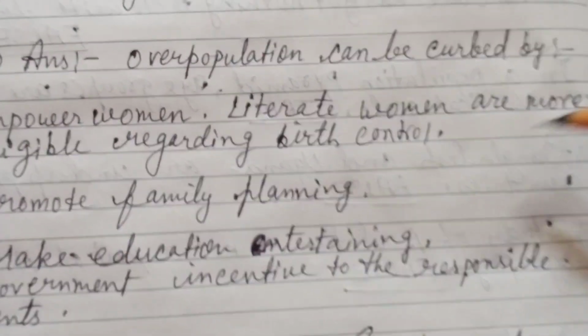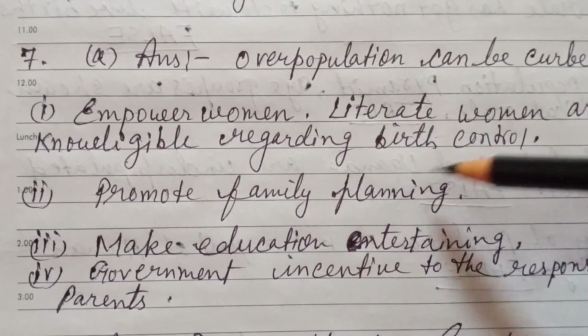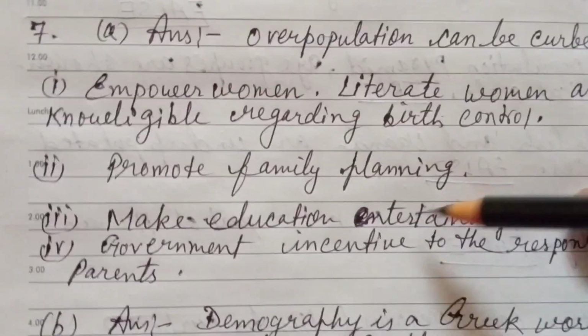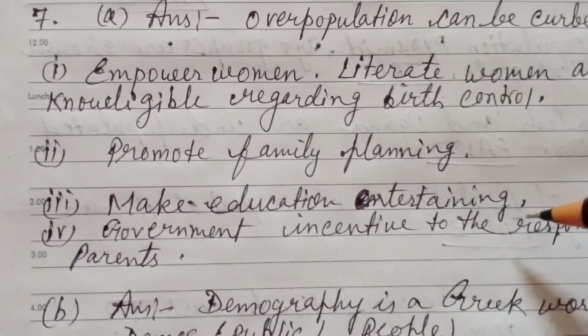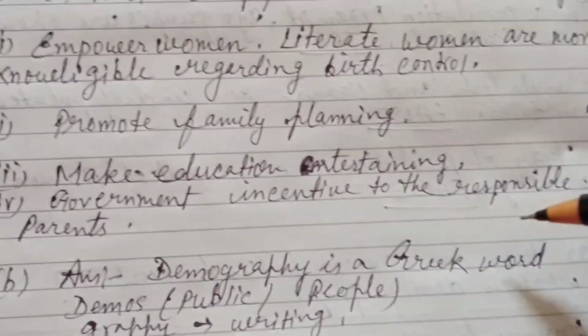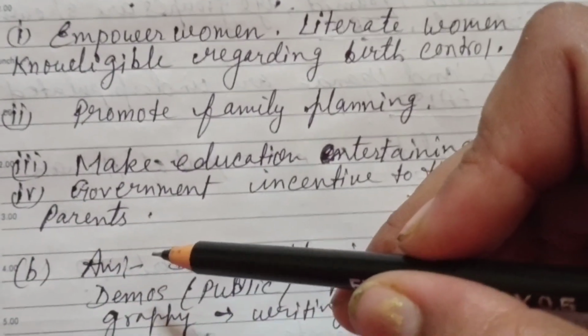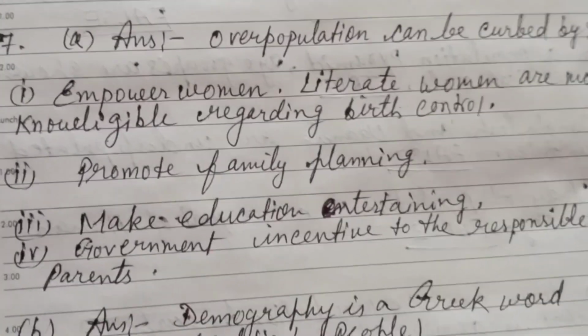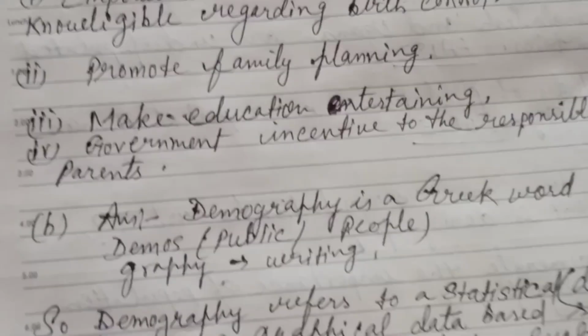Literate women are more knowledgeable regarding birth control. Promote family planning. Make education entertaining. Government incentive to the responsible parents. In many countries outside India, parents are getting money for giving birth only to two children, not more than that, like that.